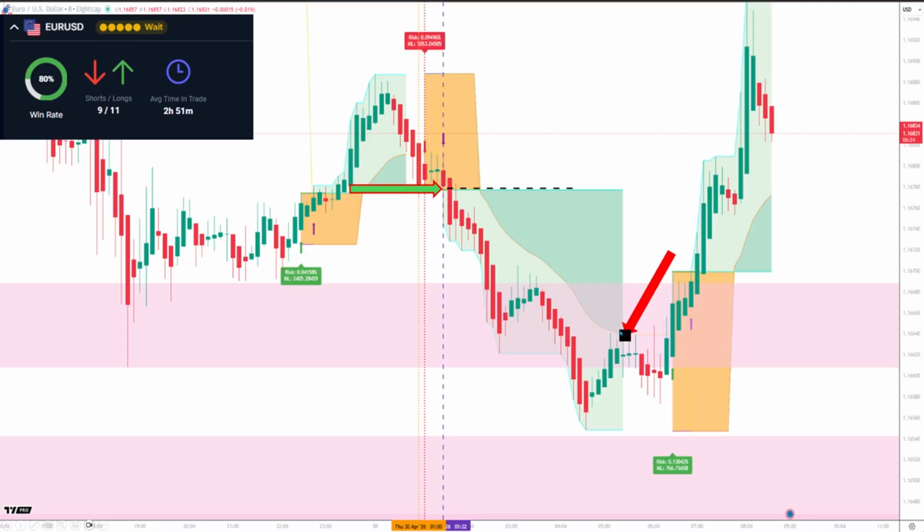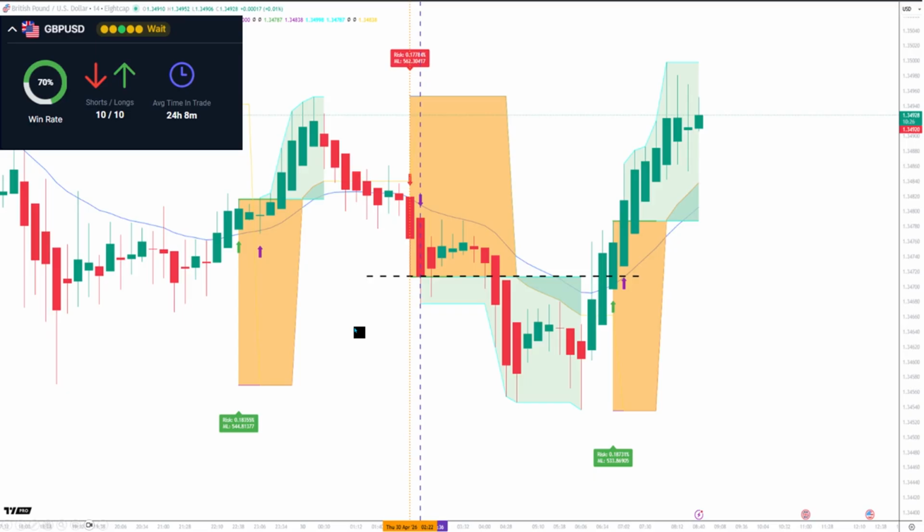So again, we're graphically representing this. The win rate at the moment for Euro US dollar is 80%, which is good. The time is important here. In this downward move against the US dollar, we got in around about 1:32 a.m. UTC. So now we go to a correlated pair.